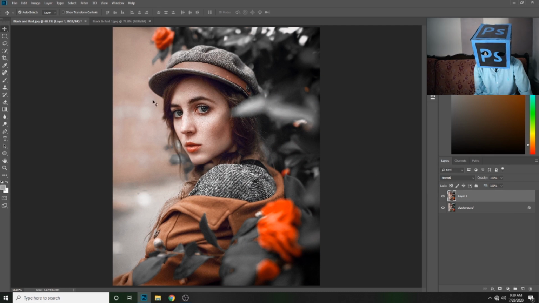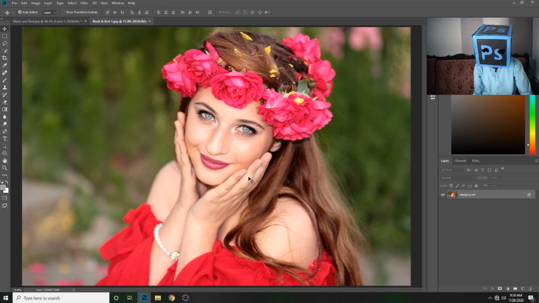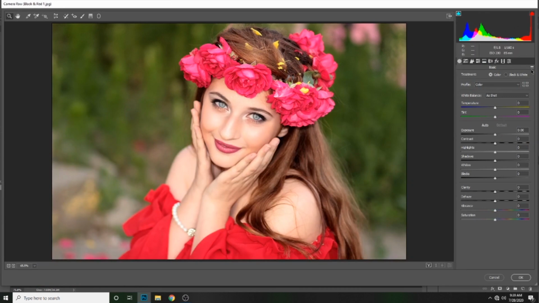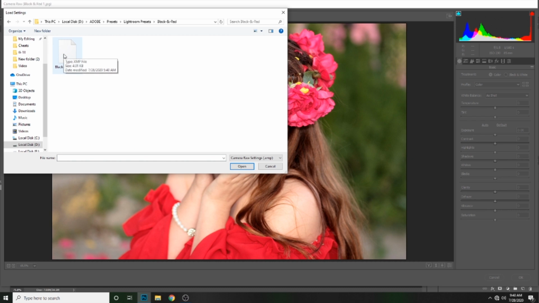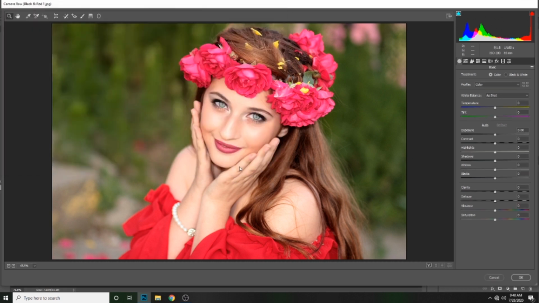So now we will apply this preset on this image. Press Ctrl J to make a copy of this layer, then press Ctrl Shift A to open Camera Raw. Click here, then select Load Settings. Then simply select your preset, then press Open.